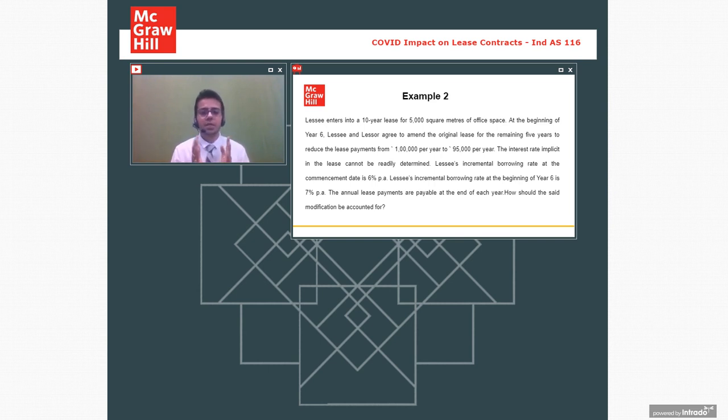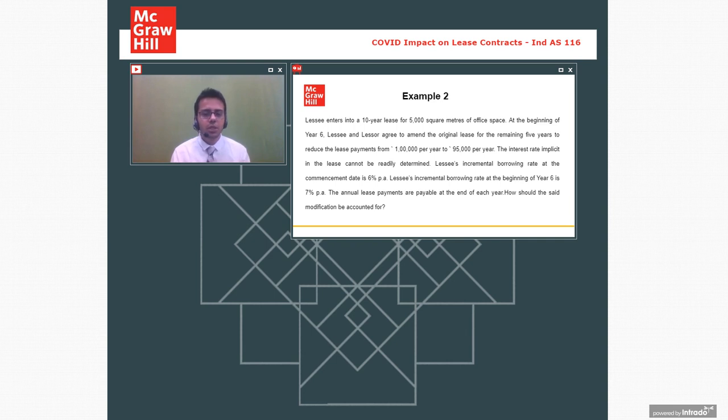So first let's understand what Indian Accounting Standard 116 is saying. Then we will see what the modification is that has been provided and how the modification should be accounted for. Like what is the amendment by ICAI and the Ministry of Corporate Affairs and how we are going to deal with the same. First, let's try to understand over here what will be the accounting treatment.